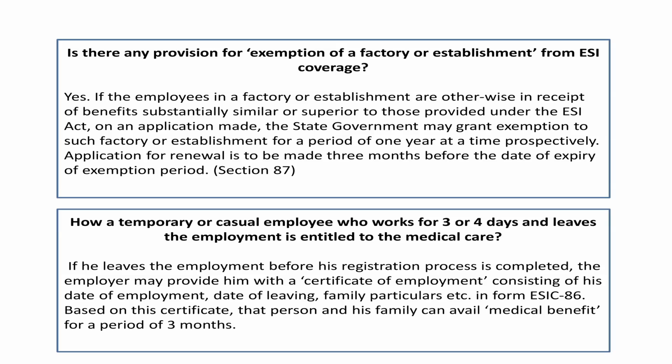Is there any provision for exemption of a factory or establishment from ESI coverage? Yes, there is a provision. If the employees of the factory or establishment are in receipt of substantially similar or more benefits than those under the ESI Act, then on an application made by such employer, the state government may grant an exemption. So the conditions are very clear. The benefits and other things given to the employees should be more than the benefits given by the ESI scheme. In such a case, the exemption is possible and he can take the exemption.